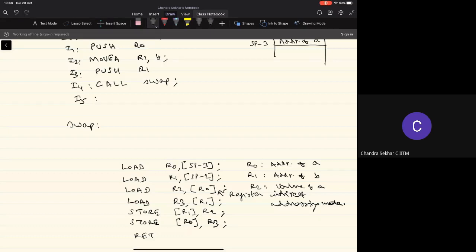So now what would have happened? I passed on the arguments for the function through the stack by reference. So the addresses are all available in the stack. I take those addresses and put them in some registers, and using the contents of the registers, I get the values of the operands, and then I do some processing here. Then I pass the values for the arguments which are given by reference, and then complete the functionality of this function. And then I'm ready to return from the function. So what will this return statement do now?